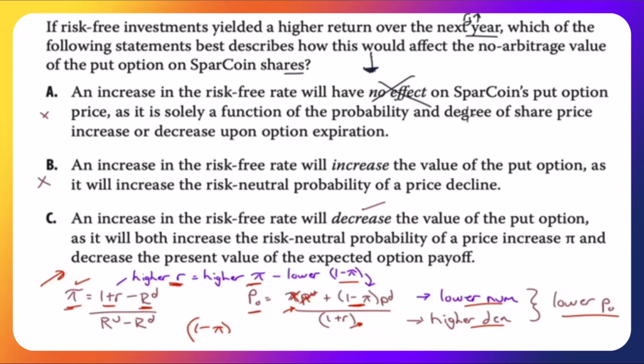Get rid of that. An increase in the risk-free rate will increase the value of the put option. Get rid of that. An increase in the risk-free rate will decrease the value of the put option as it will both increase the risk-neutral probability of a price increase, we said that, which lowers the 1 minus pi, and decrease the present value of the expected option payoff, because you're raising R in the denominator, which is your discount rate to bring your numerator back to time 0.